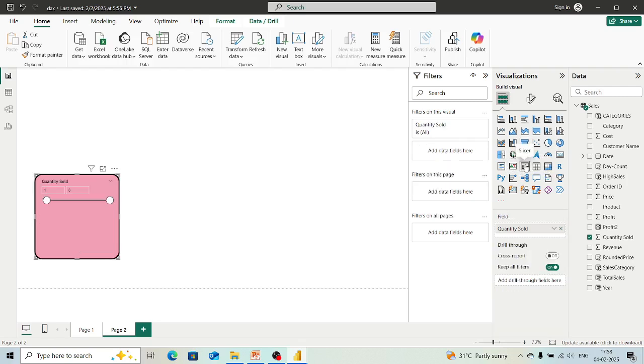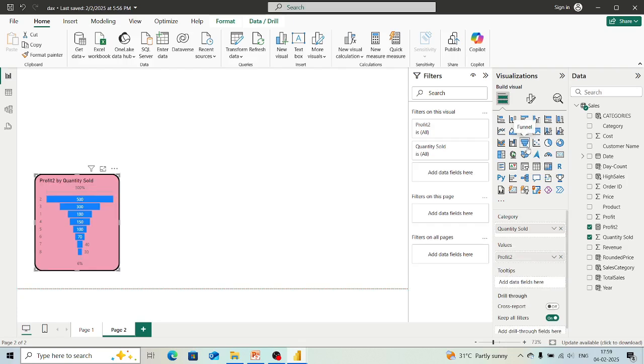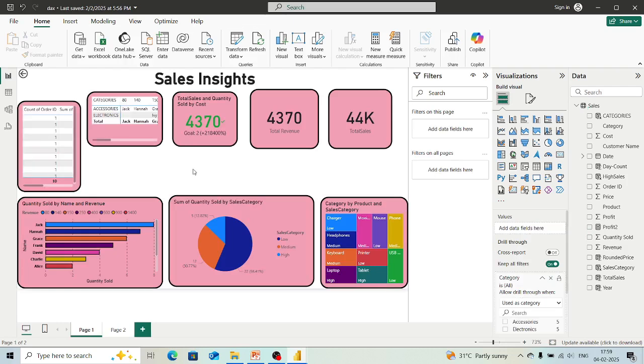We have this option of slicer also. Now what is a slicer? If you want to sort the things based on any other thing, we will keep this funnel over here, and we will come to this first page. Here we will create a new slicer in this area. We have not selected anything, right? So we will select a slicer, and here we have the column of year, right? So on the basis of year, we will make changes in this. Here you can see that only one field is available.